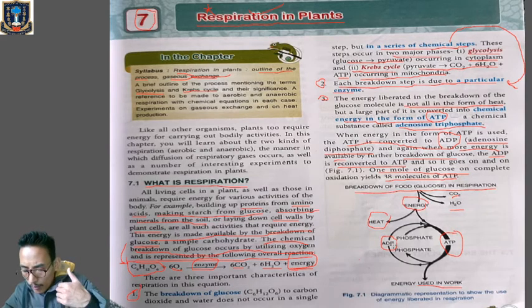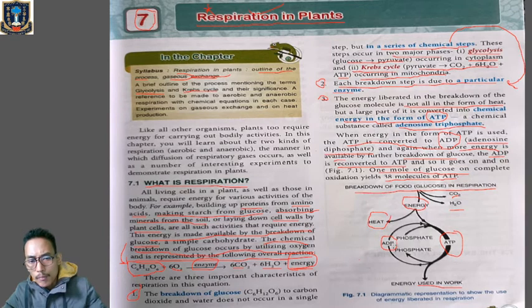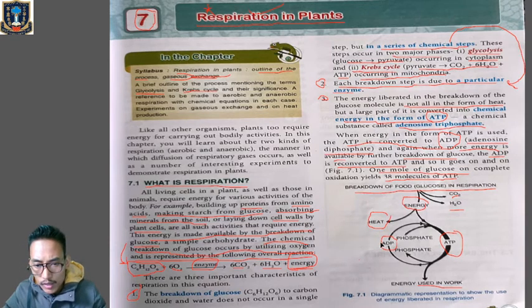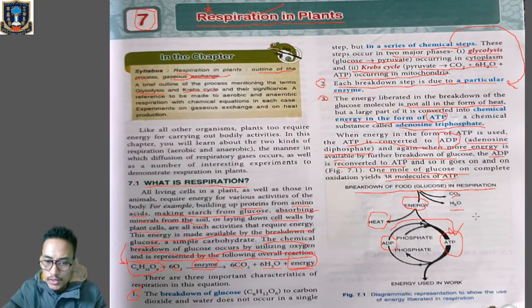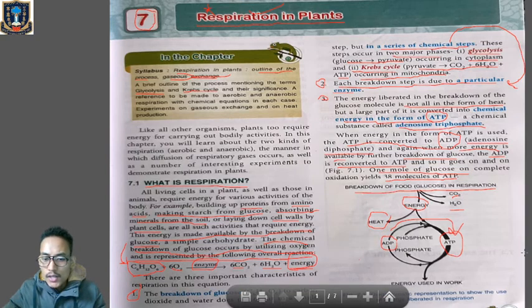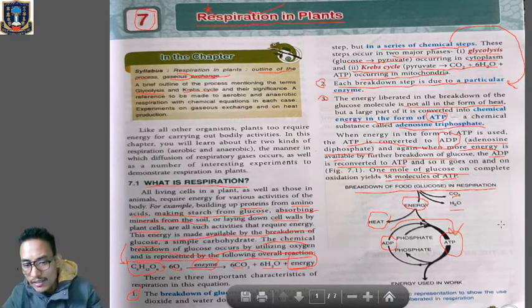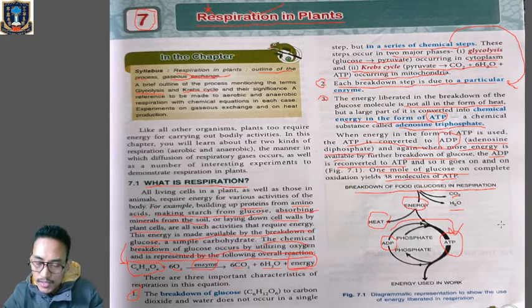And again, when more energy is available by the breakdown of glucose molecule, then ADP in association with inorganic phosphate will reconvert back to ATP.